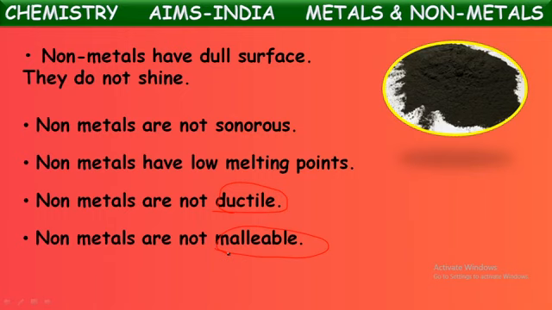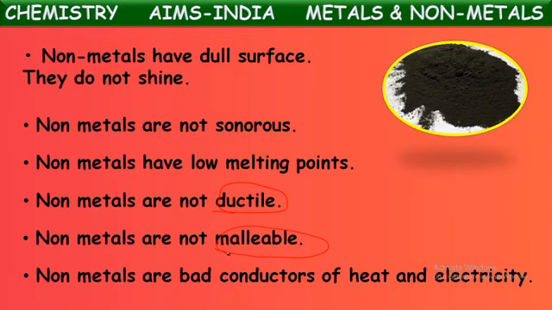At our homes daily, we use so many vessels made up of aluminum, steel, and even some brass, some metallic vessels we use at home. That is because of the malleable property of metals. Metals can be beaten into thin sheets, but non-metals cannot be beaten into thin sheets. As we told, these non-metal solids are brittle in nature. When you try to beat them into sheets, they break into small pieces. So we can say non-metals are non-malleable, whereas metals are malleable.